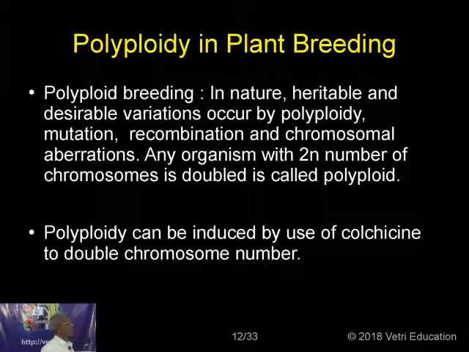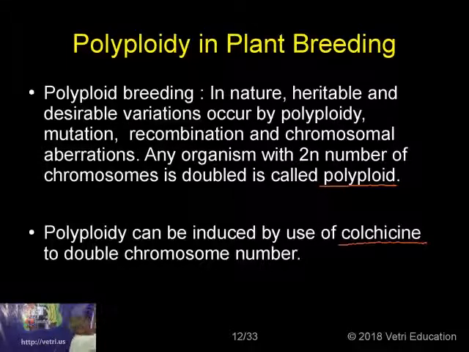So polyploid breeding, how is it done? In nature, heritable and desirable variations occur by polyploidy, mutation, recombination and chromosomal aberrations. Any organism with the 2n number of chromosomes doubled is called a polyploid. Polyploidy can be induced by use of colchicine, which is a plant product.